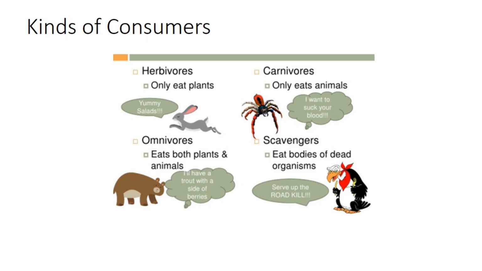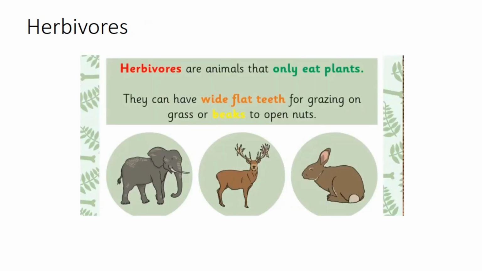Now we're going to discuss the kinds of consumers in detail. The first one is herbivores. Herbivores are animals that only eat plants. They have white flat teeth for grazing on grass or beaks to open nuts. Herbivores have well-developed molars and premolars for grinding or chewing plants.